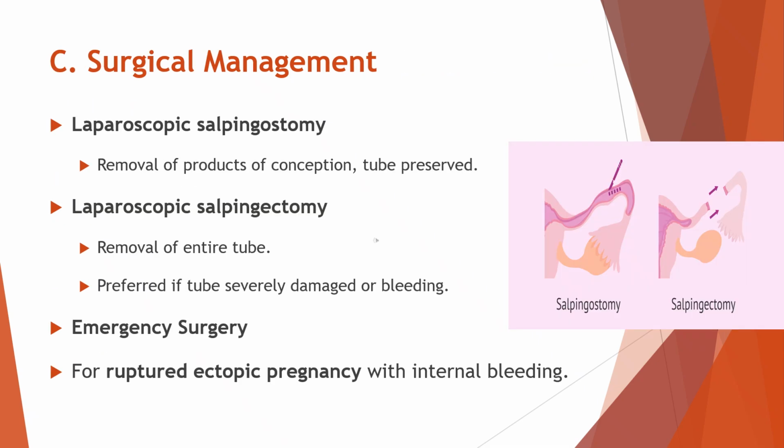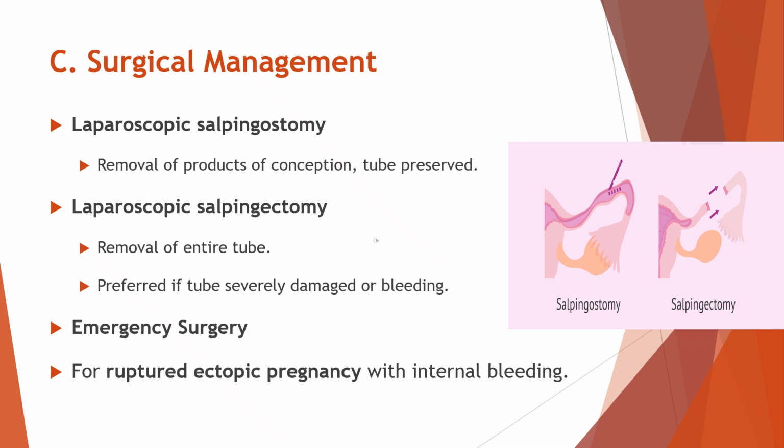Let's see about surgical management in ectopic pregnancy. Surgery is chosen when medical treatment is not suitable, when the ectopic mass is large, or when there is active bleeding. One common procedure is laparoscopic salpingostomy. In this method, the surgeon makes a small cut on the fallopian tube and removes the pregnancy tissue, while keeping the tube intact. This helps preserve fertility when the tube is still healthy.